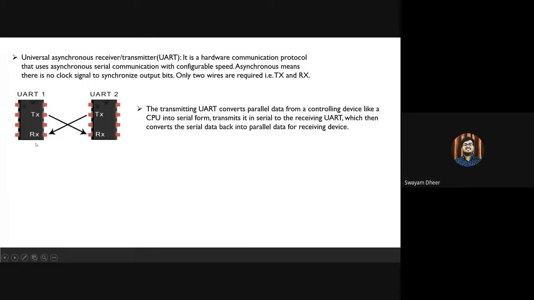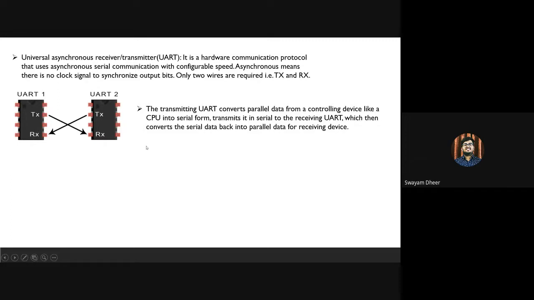the receiver. So the transmitting UART, that is UART1, converts the parallel data from a controlling device like a CPU or a microcontroller or microprocessor into a serial form. Then it transmits it in serial to the receiving UART, that is UART2, along this TX RX line, which then converts the serial data back into parallel data for the receiving device.